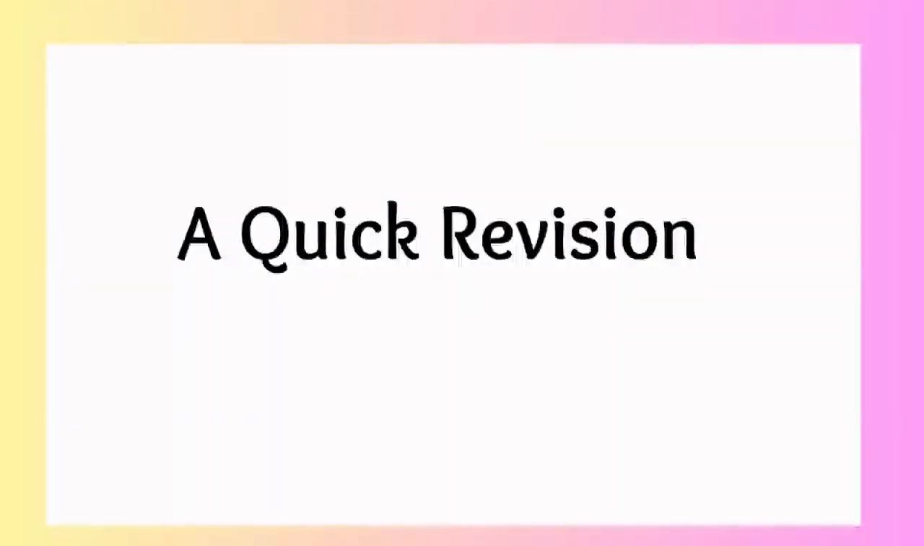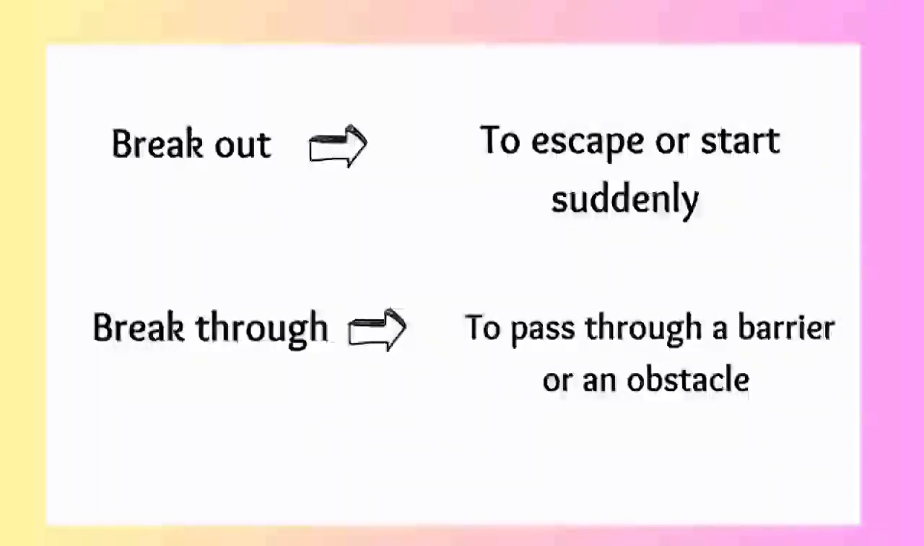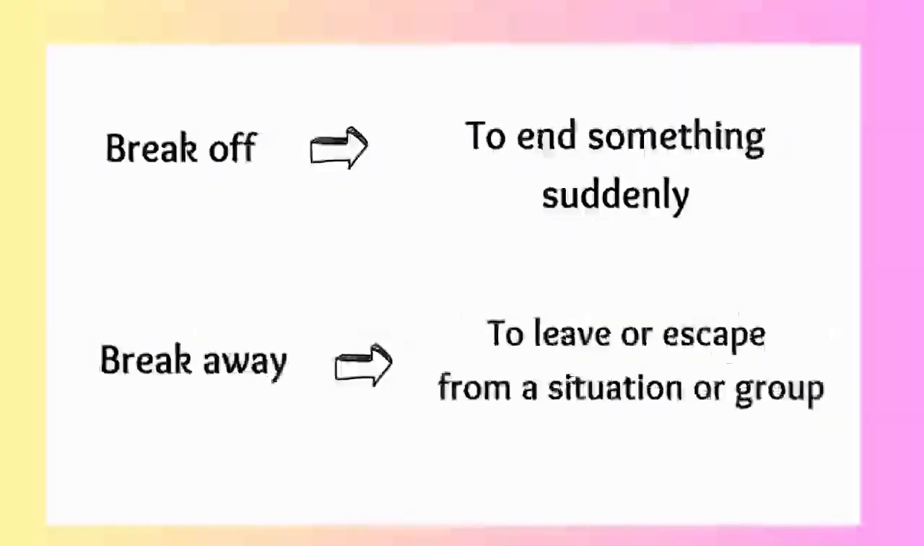Now let's look at the phrasal verbs that we have just learned. Number 1, break down, to stop working properly. Break in, to enter a place illegally. Break up, to end a relationship or a gathering. Break out, to escape or start suddenly. Break through, to pass through a barrier or an obstacle. Break off, to end something suddenly. And break away, to leave or escape from a situation or group.